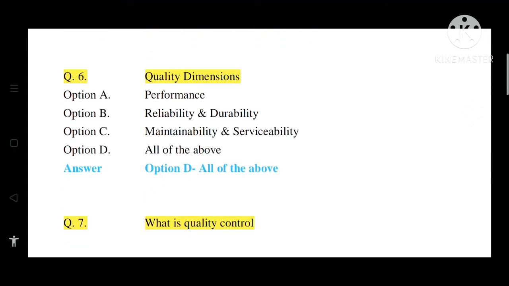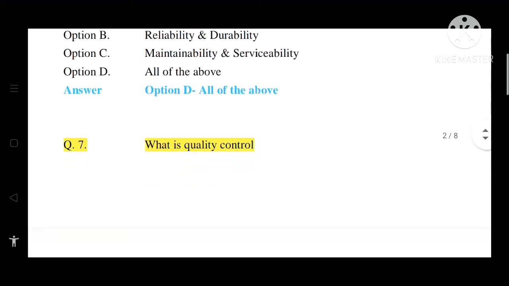Question number 6. Quality dimensions. Option A, performance. Option B, reliability and durability. Option C, maintainability and serviceability. Option D, all of the above. So the correct answer is option D. Quality dimensions are performance, reliability and durability, maintainability and serviceability. So the correct answer is option D, that is all of the above.